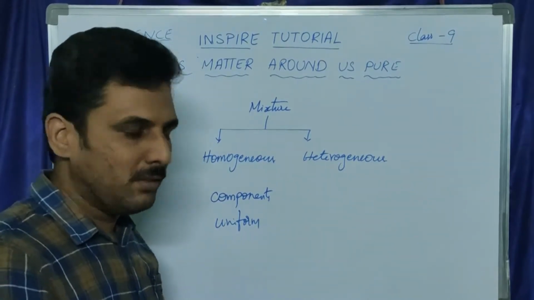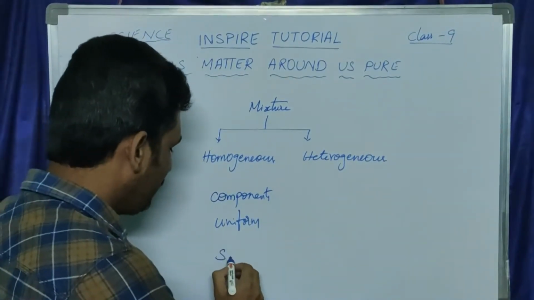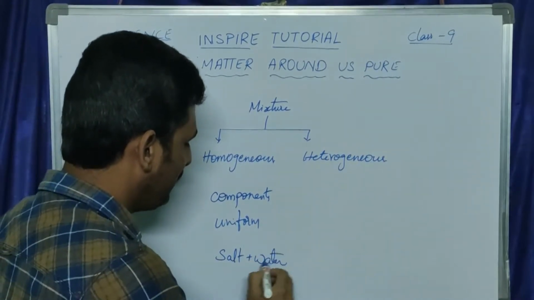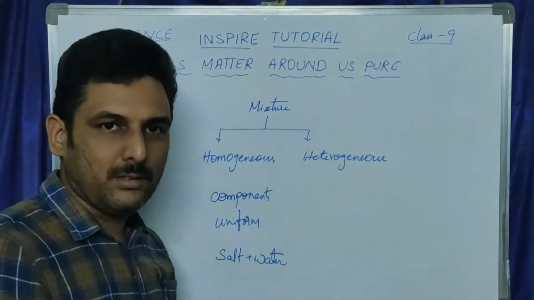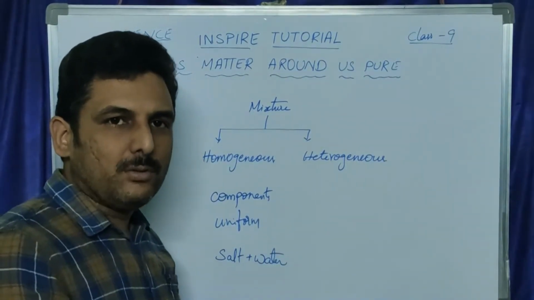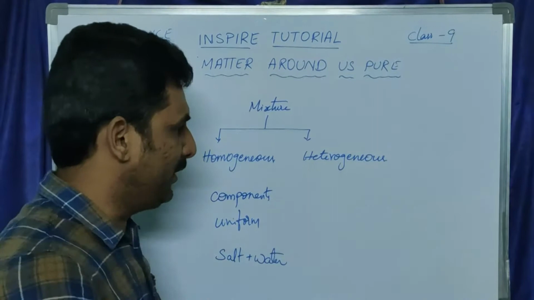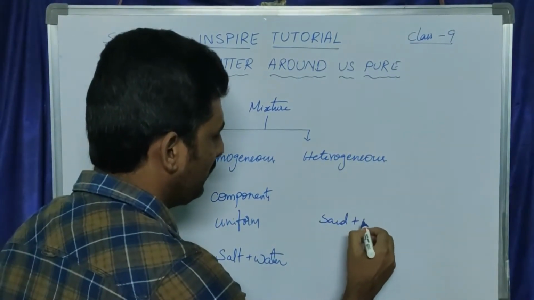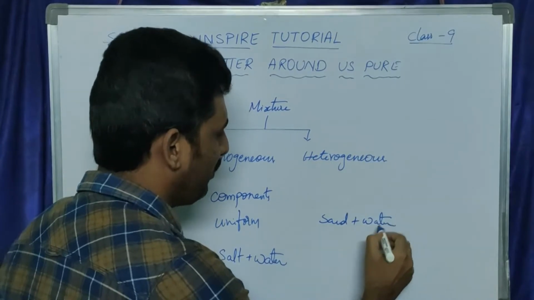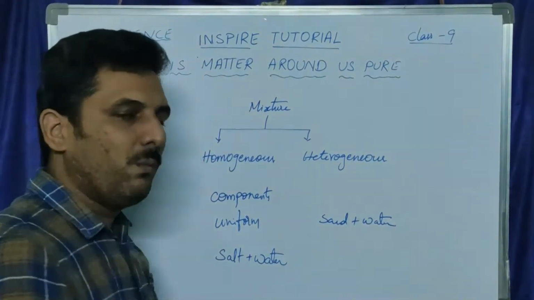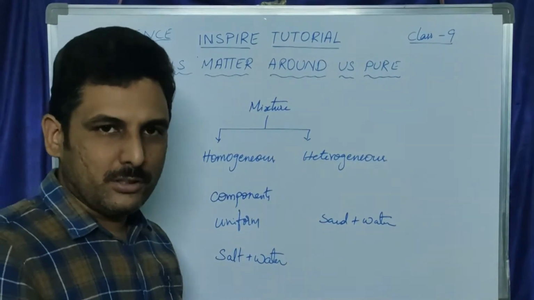throughout the mixture. For example, when you dissolve salt in water, the salt disappears in the water and the mixture looks uniform. But when you take a mixture of sand in water, the sand particles will not distribute throughout the water.